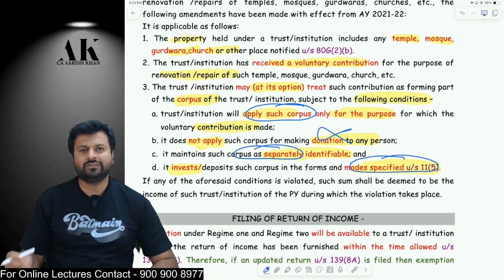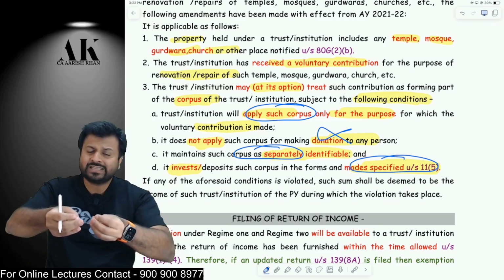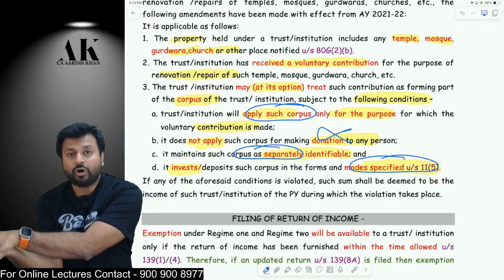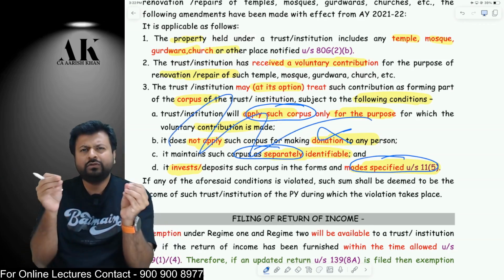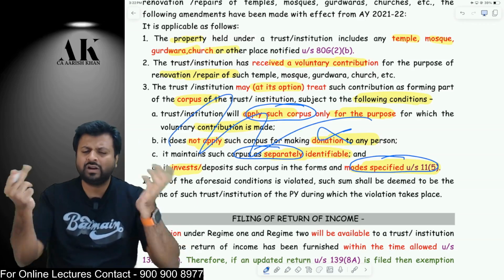Otherwise, they will not. They will treat that as a voluntary donation. Listen, this is a voluntary donation which can be treated as corpus donation subject to these 4 conditions. If you violate any of the conditions, then it will be treated as a voluntary donation, as simple as that.